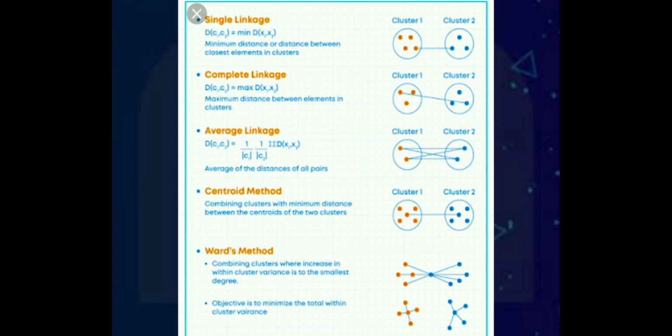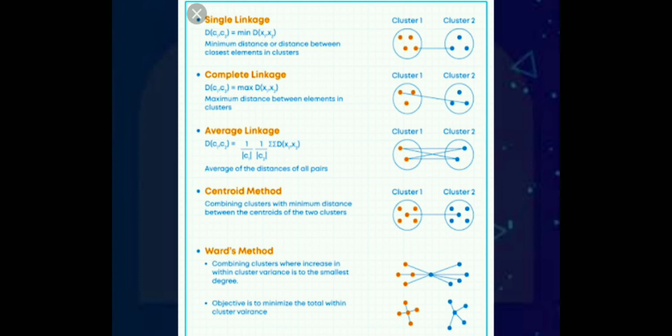Now, under the hierarchical methods, we can further look into several other methods. They are single linkage, complete linkage, average linkage, centroid method, Ward's method. Single linkage: minimum distance, or distance between the closest elements in clusters. The complete linkage: maximum distance between elements in clusters. Average linkage: average of distance of all pairs. Centroid method: combining clusters with minimum distance between the centroids of the two clusters.